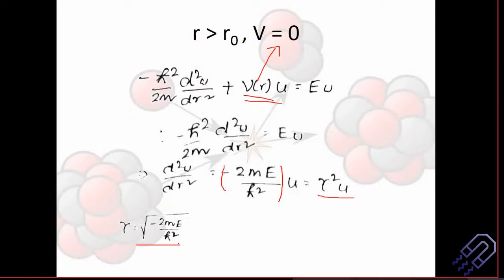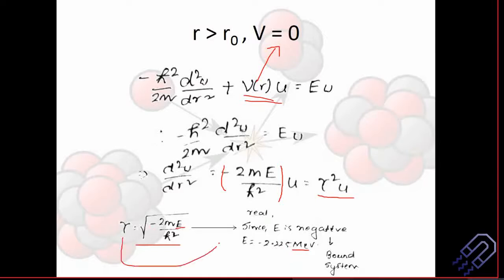Or what is the value of k for a given energy and given potential? You will understand the physical significance now, in the next few slides. So this is basically not imaginary. Why? Because this is of course negative, but the E value, we know it's a bound system. We are considering it to be minus 2.225 MeV. So if you put the value of minus, this entire thing will become plus. So this is nothing but real. So this is not imaginary. So gamma does exist.